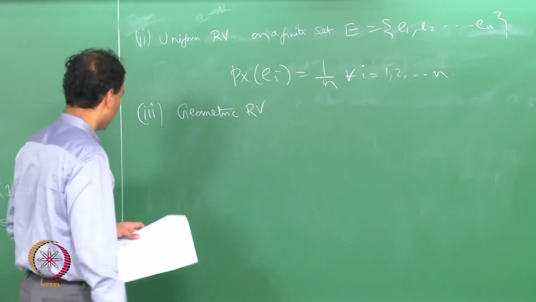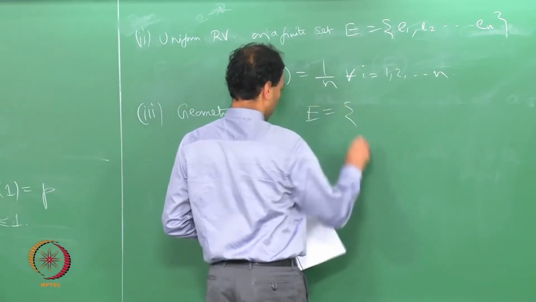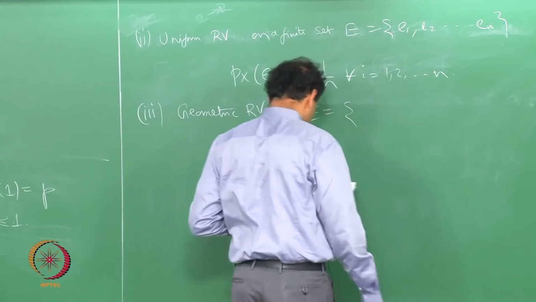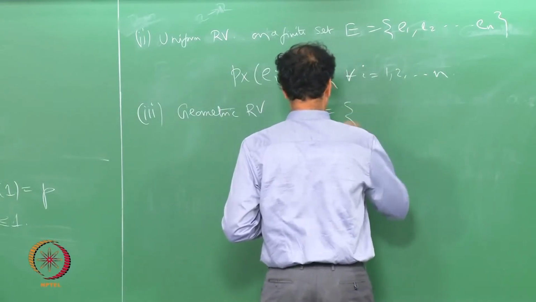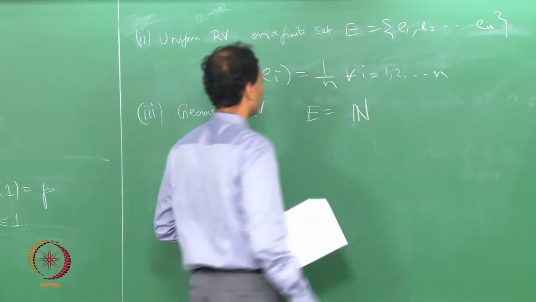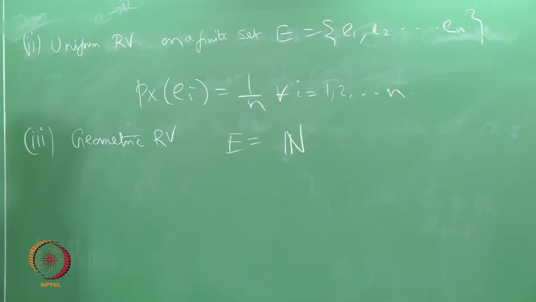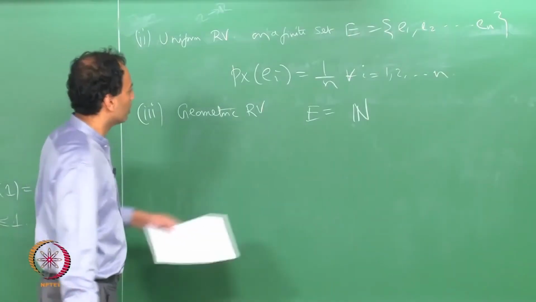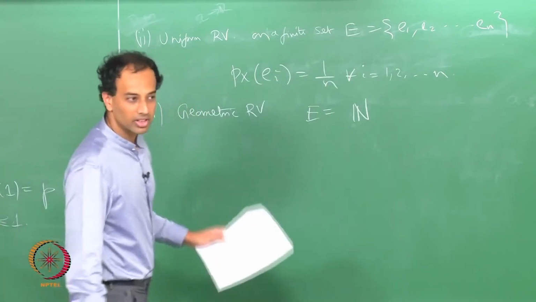So, the geometric random variable has the values it takes in fact basically N, okay. It takes values in N, which is a countably infinite subset of R, right. So, that is the first one you are encountering, which is, this is finite, that is finite, but this is infinite, countably infinite.